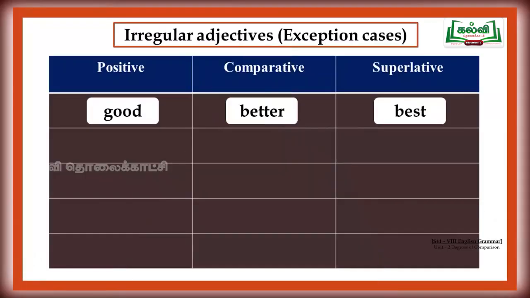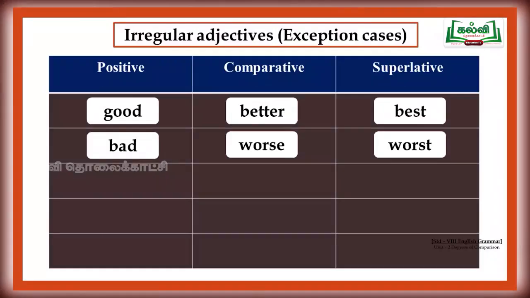Other than these rules, we also have some exception cases. Those are known as irregular adjectives. There is no rule to be followed for these, such as good, better, best. He is a good student, but she was the best student. Know the difference.